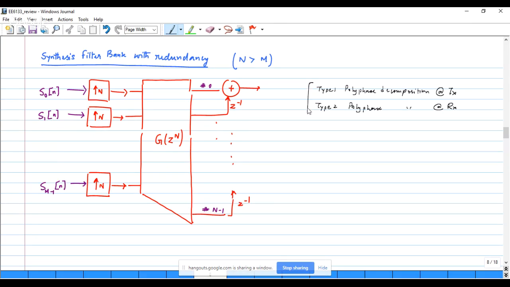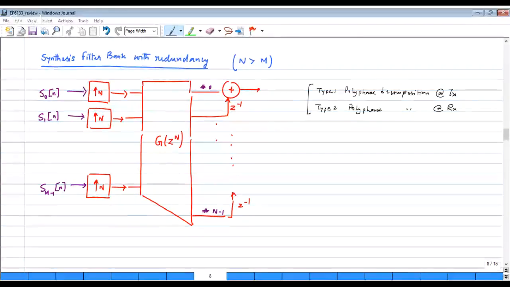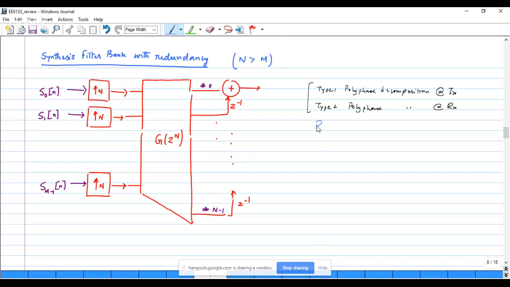Now, there's a second element that I would like you to keep in mind, and that is the aspect of redundancy. The redundancy is the fact that I want to transmit M channels, but the upsampling is being done by a factor of N, where N is greater than M. To capture the effect of redundancy, the polyphase decomposition will result in a rectangular matrix. G(z) will be a rectangular matrix, and that is what we are showing here.